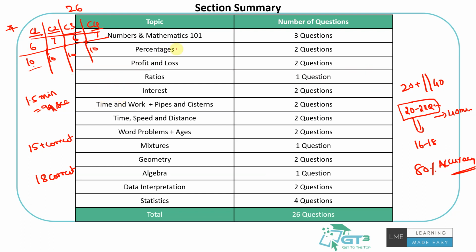Then the topics, surprisingly, to be frank, I have not seen questions on probability and permutations, right? I don't know, it's because this is just a mock test. Maybe they did not do it. The focus was heavily on the arithmetic, right? Very limited on the algebra and geometry, and then a bit of stats and the data interpretation, right?